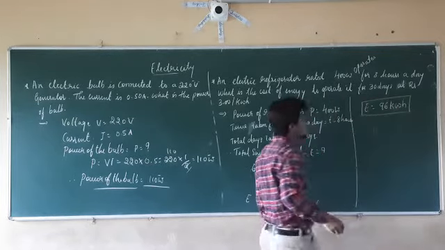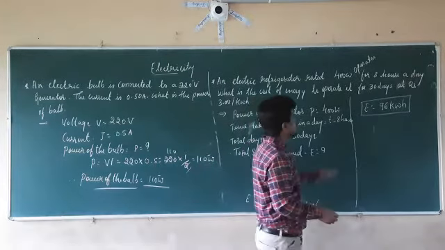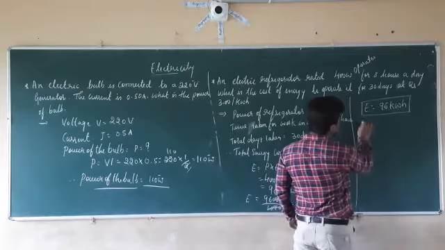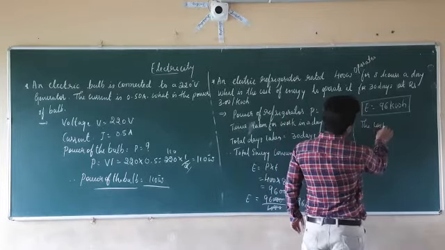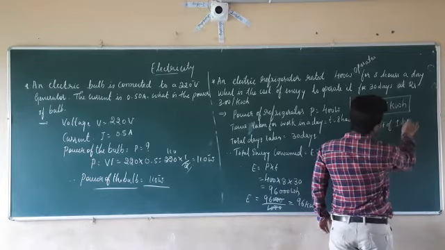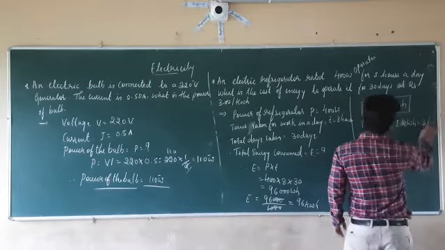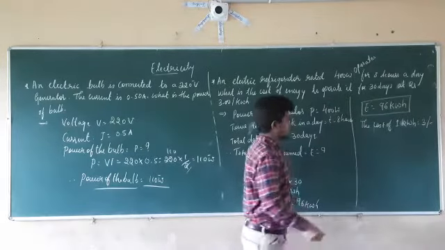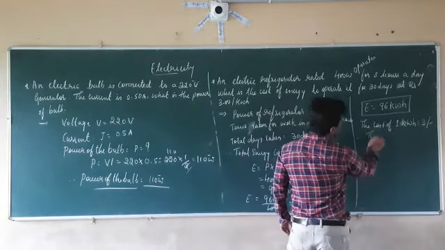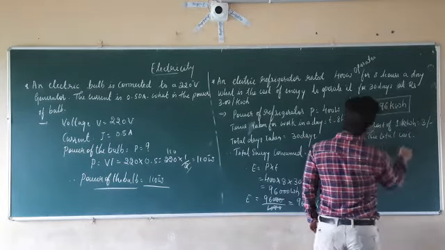So we have to find out the cost of total energy consumed. We already know that the cost of 1 kilowatt hour is 3 rupees. Therefore, the total cost is nothing but how much?